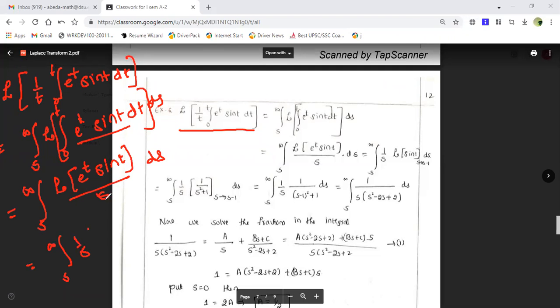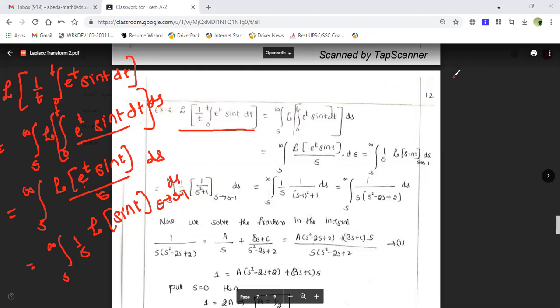This is of the form Laplace transform. Here we can apply the first shifting property for e to the power t into sin t. So I can just apply the first shifting property, that is Laplace transform of sin t, where I have to shift s to s minus 1 because a is equal to 1 here, into ds.